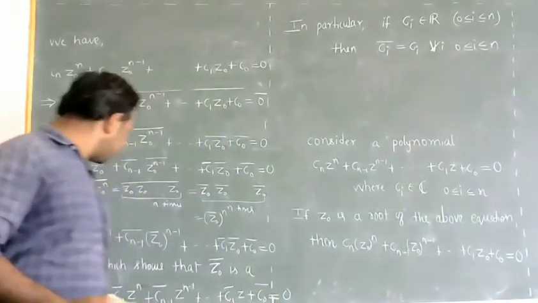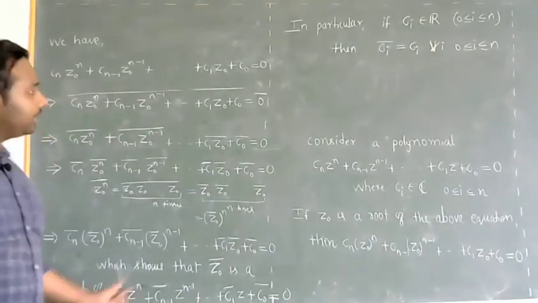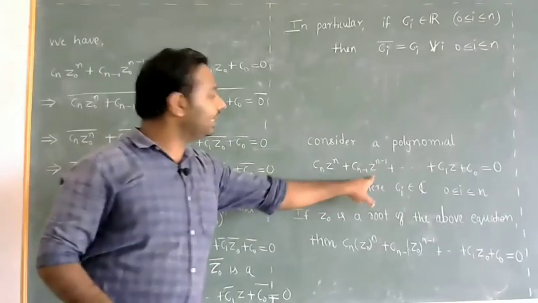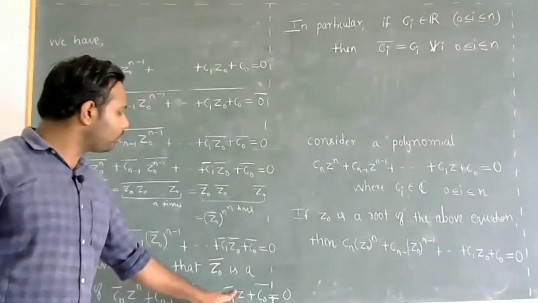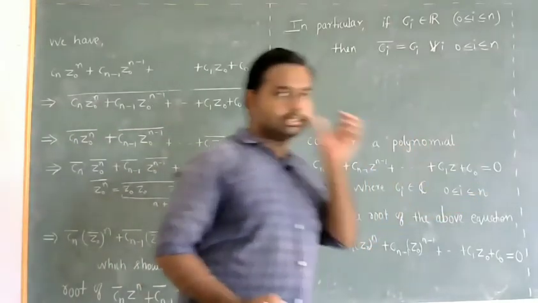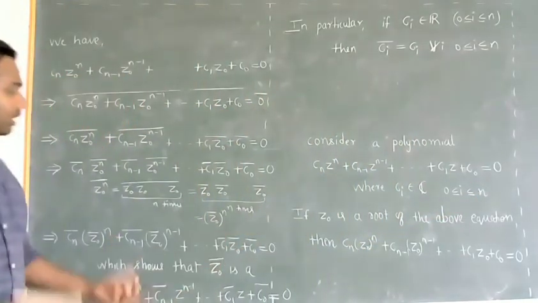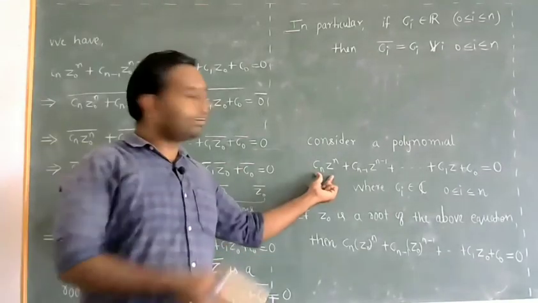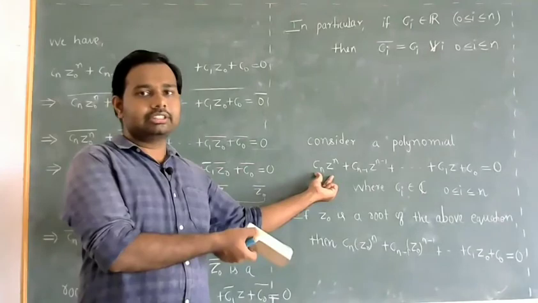In that case, Cn bar will be nothing but Cn, Cn minus 1 bar will be nothing but Cn minus 1, so on, C1 bar will be nothing but C1, C0 bar will be nothing but C0. So what that means? Z0 bar will be a 0 of the same equation.